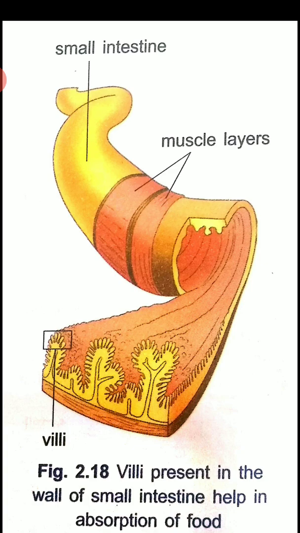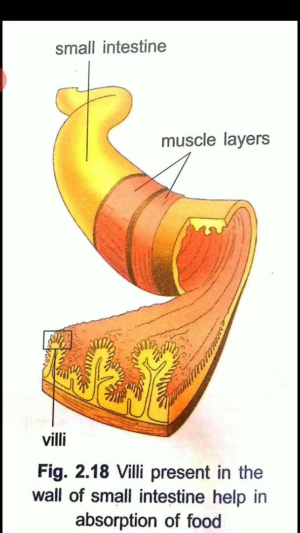So, the villi absorb the nutrients which are digested, and then they are used by the body. That is called assimilation. So in the cells, glucose breaks down with the help of oxygen into carbon dioxide and water, and energy is released. The food that remains undigested and unabsorbed enters into the large intestine.